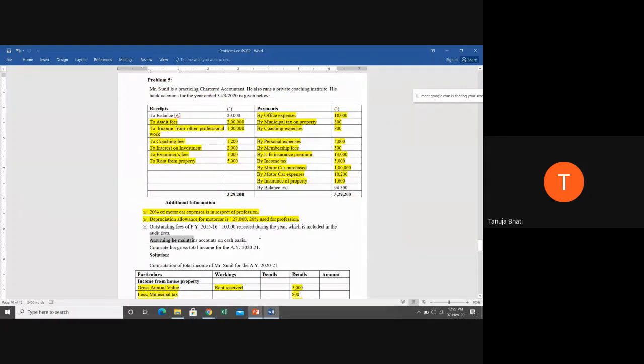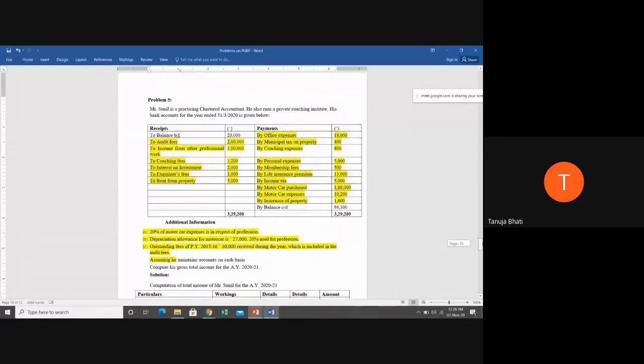But here it is given that assuming he maintains accounts on cash basis. Cash basis means whenever he's receiving cash, he will record it, and whenever he's making the actual payment of cash, he will record it as expenditure. Therefore, we have included this 10,000 in audit fees and not given effect to it.